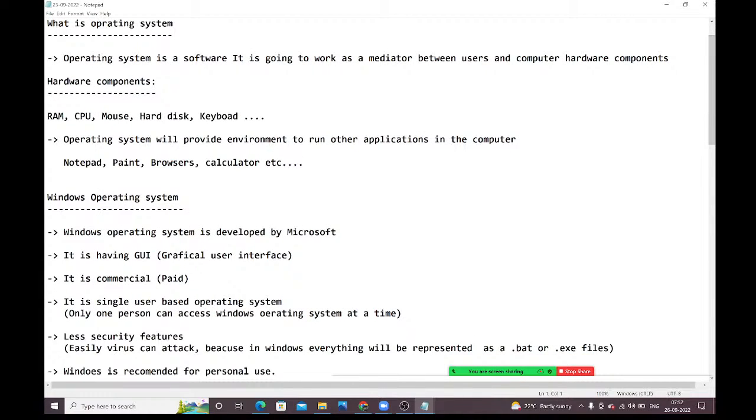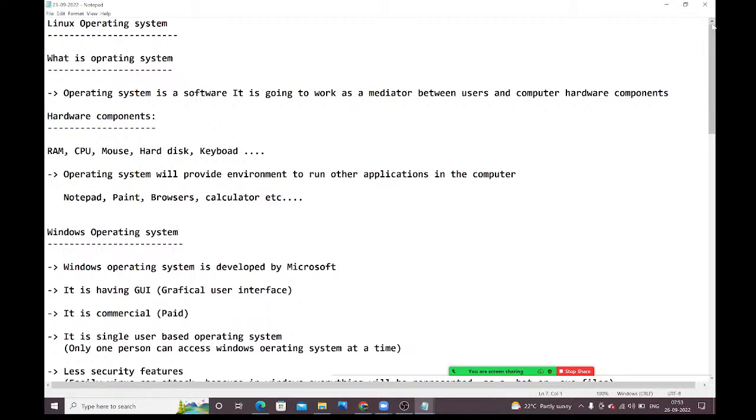See guys, just to have a look into these notes, what we discussed in the last session, we will continue from this. What is an operating system, guys? An operating system is a software. It works as a mediator between users and hardware components. It is a software, guys. It works as a mediator between users and computer hardware components.